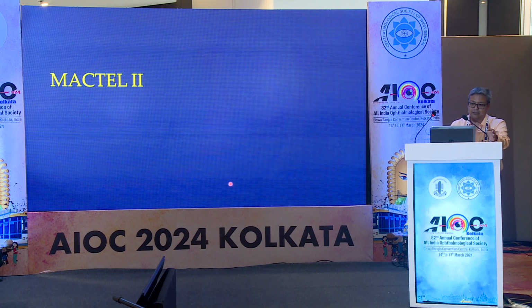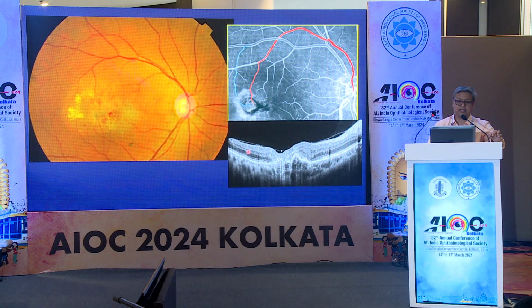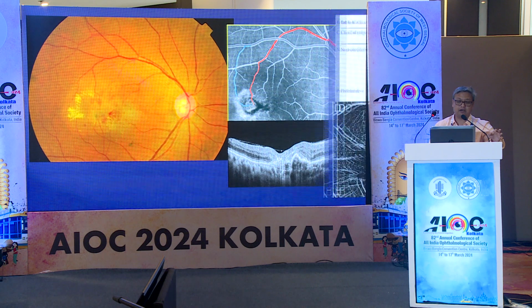Now coming to MACTEL. MACTEL, though the prognosis is very poor, even sometimes we can prognosticate. The fluorescein angiography shows a fuzzy leakage, and the OCT shows some clumping in the outer retinal layers. So there's an indication, a hemorrhage, exudation, indication of CNVM. Here you can see the arterial and venous anastomosis, and there's a clumping of the outer retinal layers. So an indication of CNVM going on.